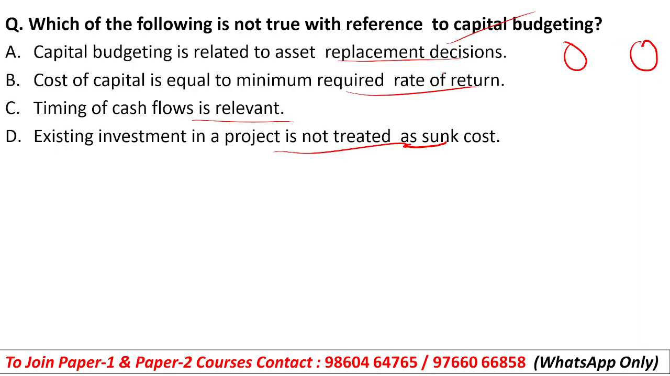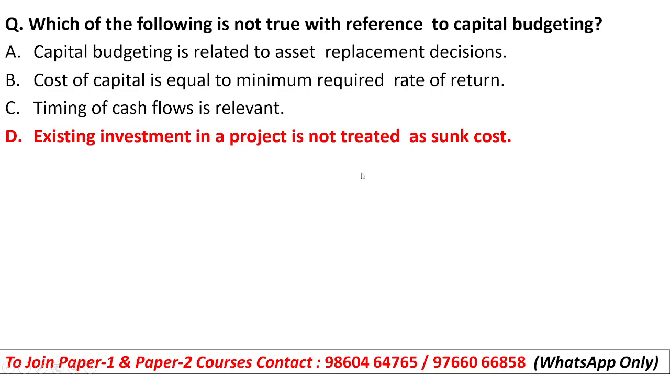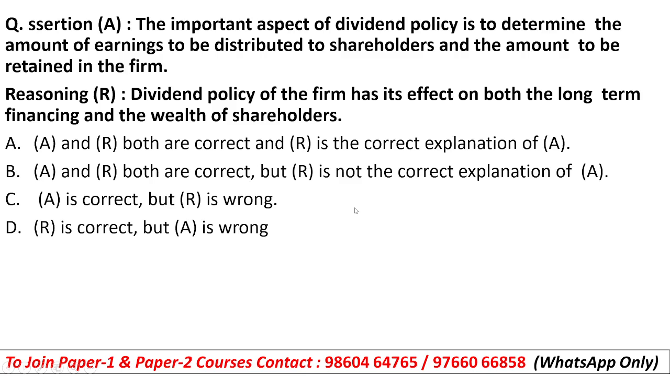Cost of capital is equal to minimum required rate of return. So this is also correct. Timing of cash flow is relevant. Okay. And existing investment in a project is not treated as sunk cost. It is treated as sunk cost. Okay, due to this not word, the statement will be incorrect. Okay, so option number D will be the right answer. Sunk cost is the cost, meaning once you have invested the money, you cannot take it back.